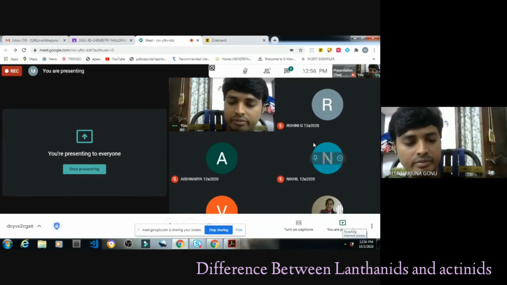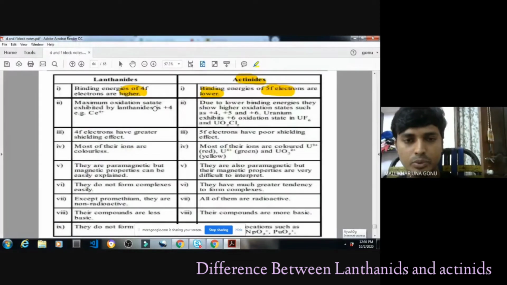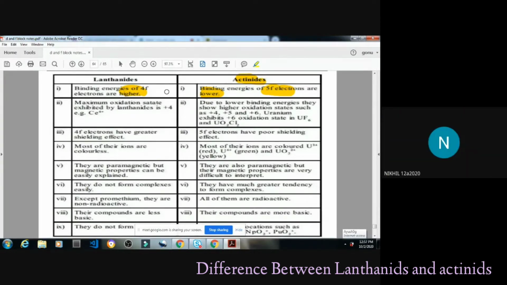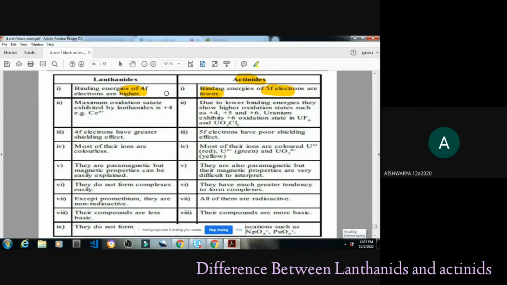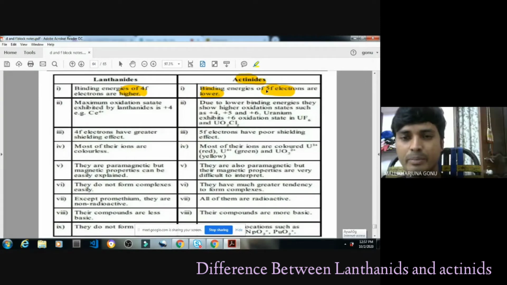4f or 5f? Pooja, which one is tightly bound? What do you feel? Are 5f valence electrons tightly bound or are 4f tightly bound? Aishwarya? Sir, 4f are tightly bound. If 4f are tightly bound with the protons, these cannot participate in bonding easily. 5f, sir. Because size decreases. Size is almost similar, but protons are increased there inside. So that is the reason for 5f. That's how you have to compare.